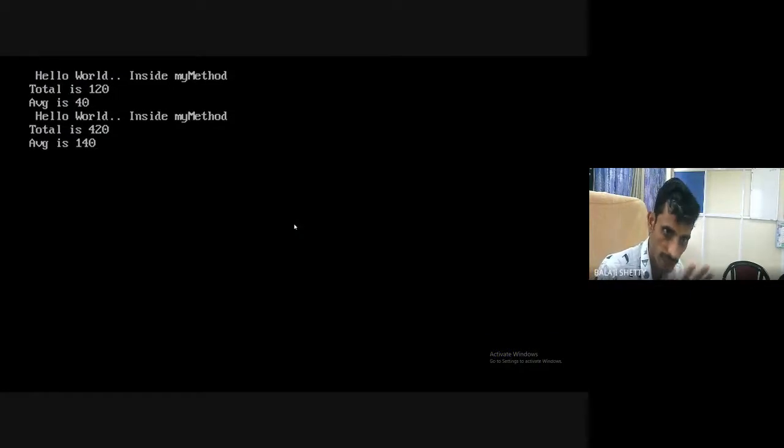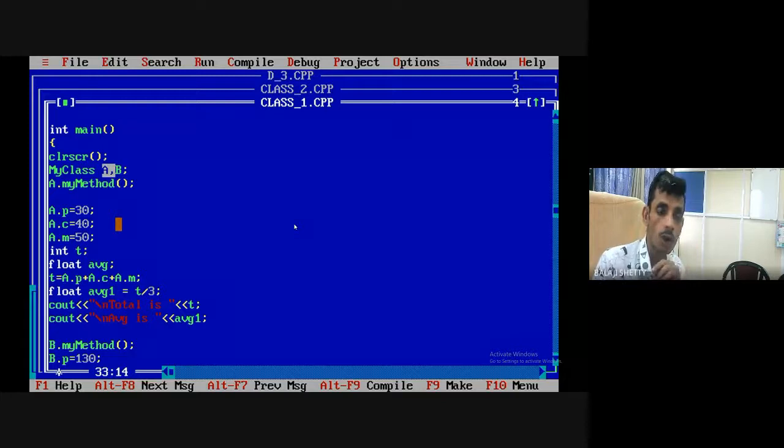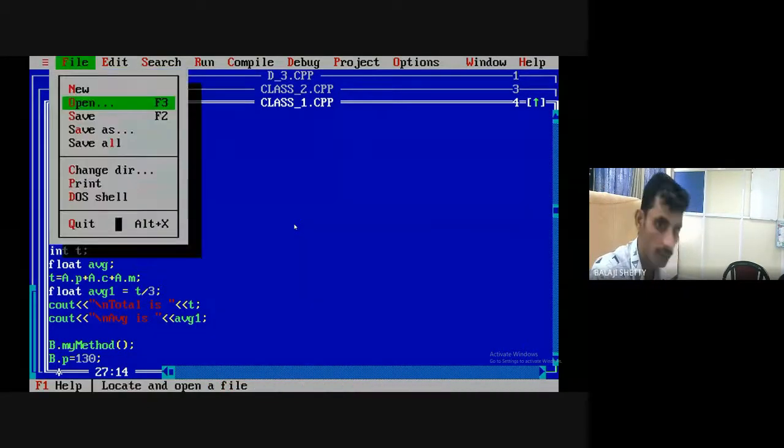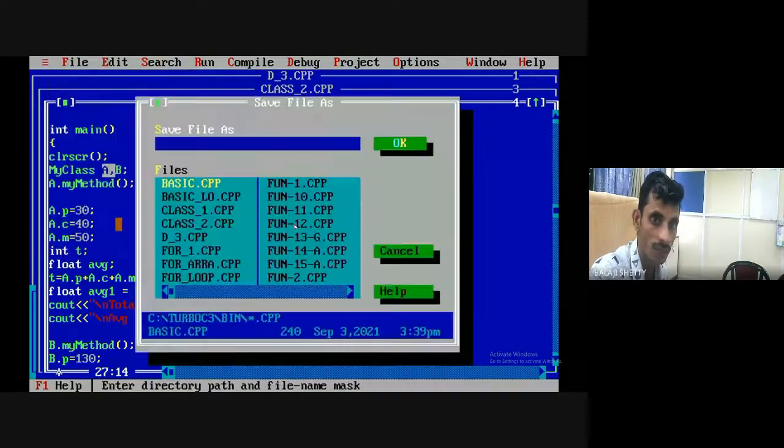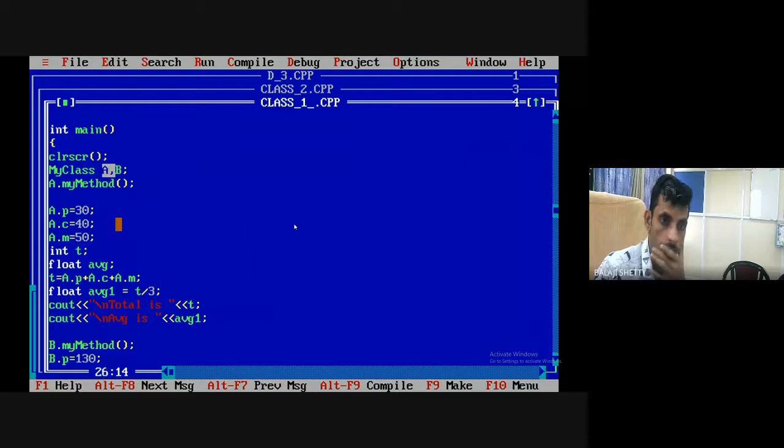Yes, it's very simple. Now I have to calculate the total and average values inside my function. So I save this program as class 11 dot cpp.